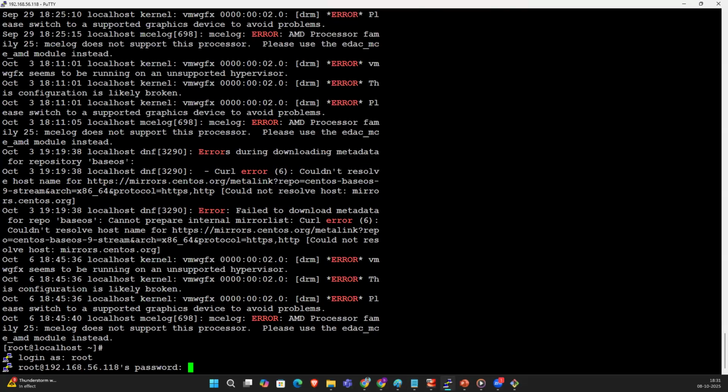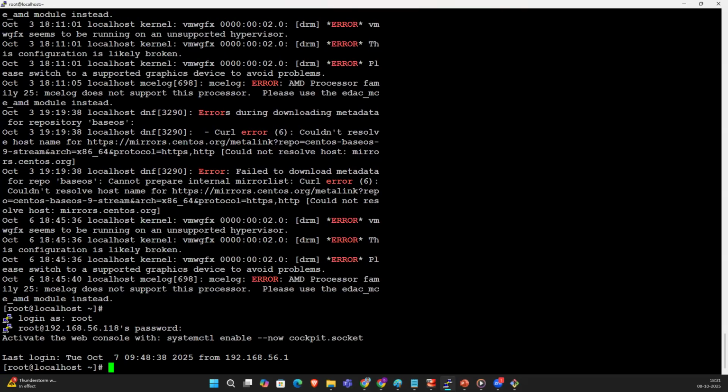Let me run id root. What is the UID of the root? Zero. The GID of the root is 0 and groups equals 0.